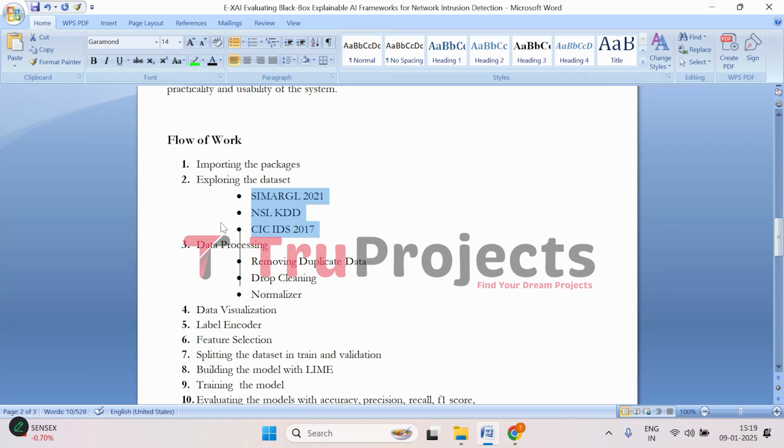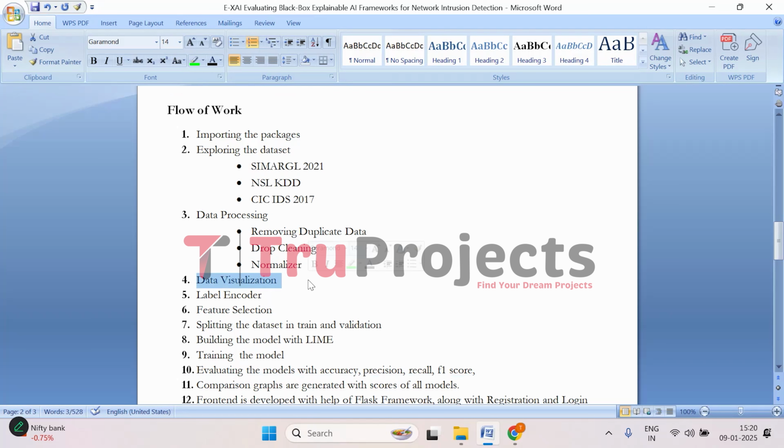So here we analyze the datasets, that are SIMARGL, NSL-KDD, and CIC-IDS 2017 datasets, to understand their structure, features, and types of intrusions they contain. This helps to know what we are working with and how to prepare the data. Then comes data processing. So here we remove repeated rows, that is duplicate rows, in the dataset to avoid bias. Then unnecessary columns are dropped and we normalize, or scale, the dataset, ensuring that all features are on a compatible scale for better performance.